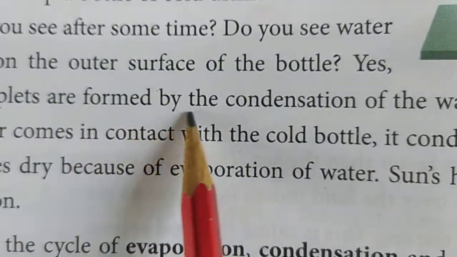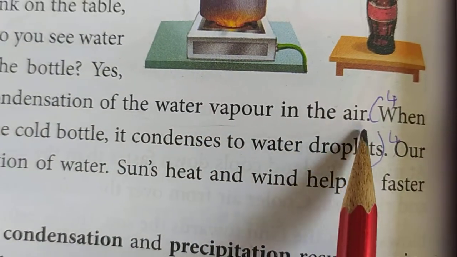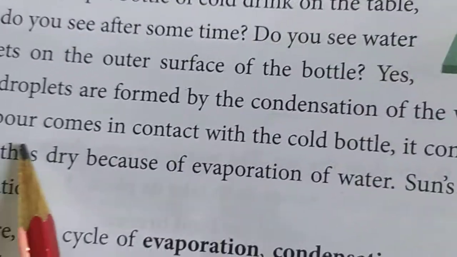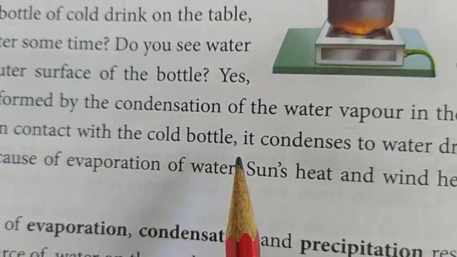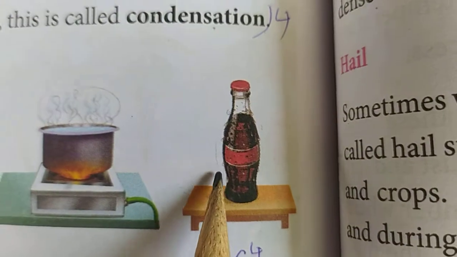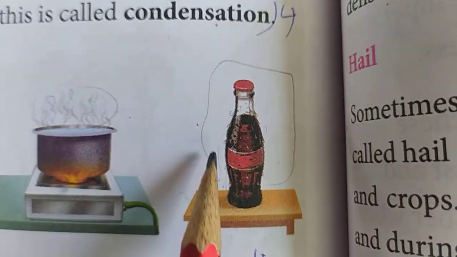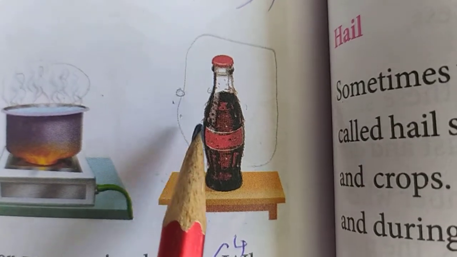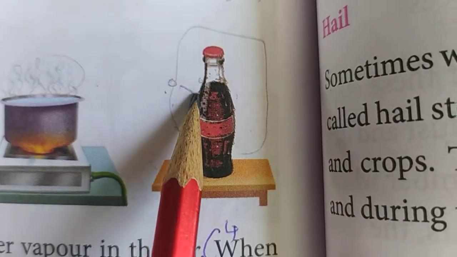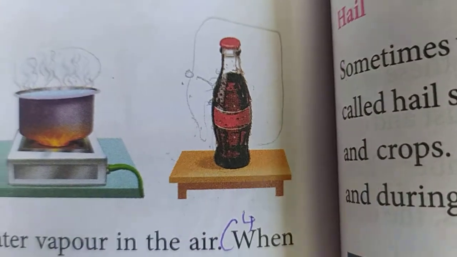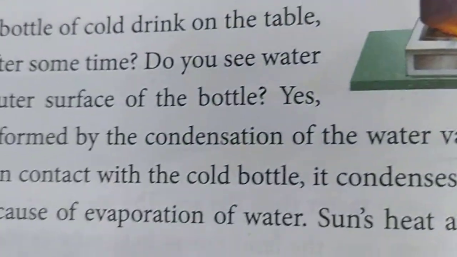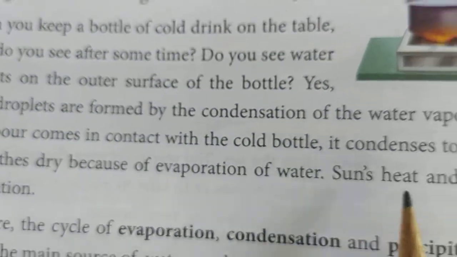See, those droplets are formed by the condensation of water vapor in the air. So when the vapor comes in contact with the cold bottle, how does it happen? The air which is around the bottle also gets cool. Yes or no? So the water vapor which is present in this air will turn into droplets of water. Okay. See, our wet clothes dry because of evaporation of water.